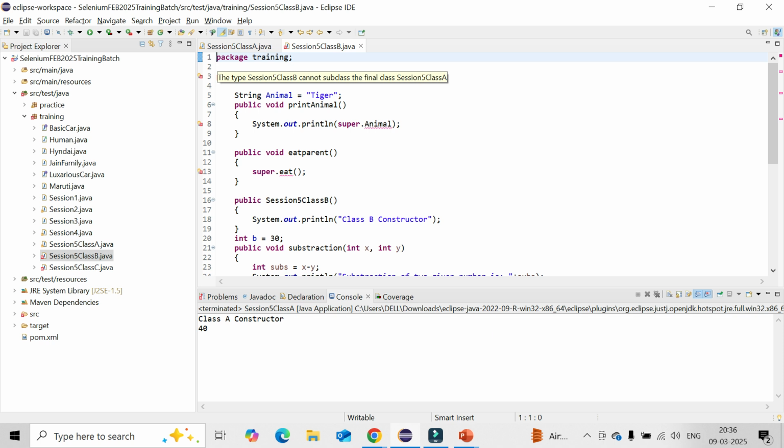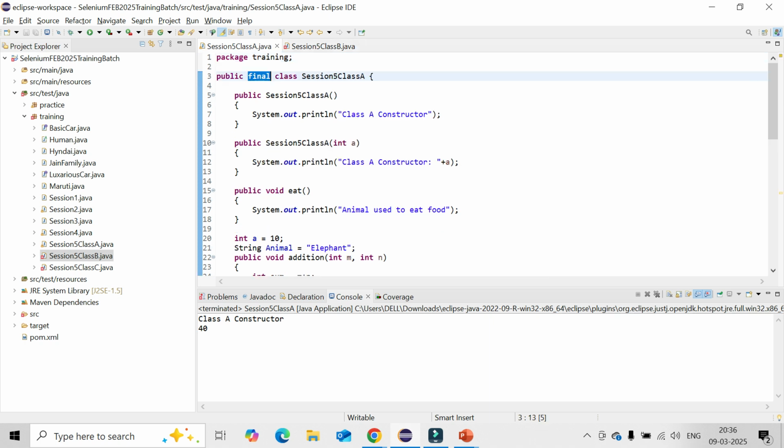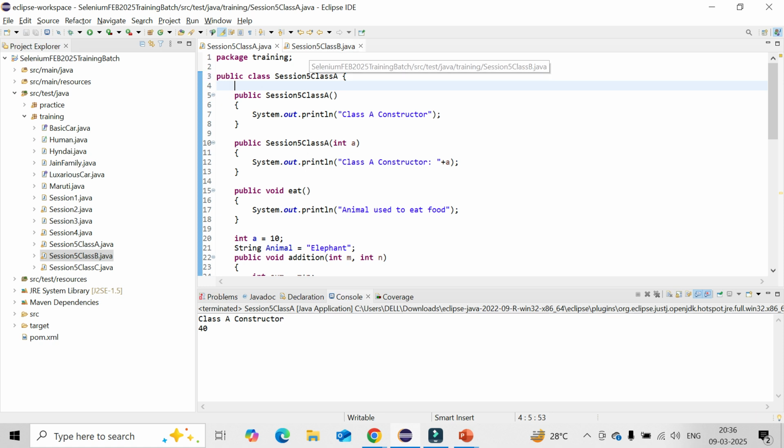You could see the session class cannot subclass the final class, because the parent class is final. So how can you create the subclass from the parent class? That is the little problem. So now you can remove that final keyword, otherwise you cannot create the object or instance. Automatically your child class error message is gone. So that is the second one.